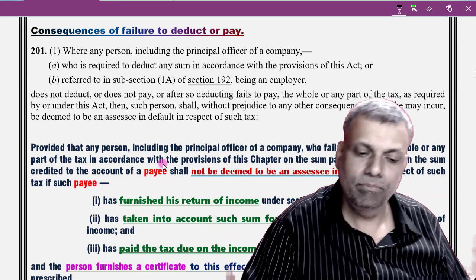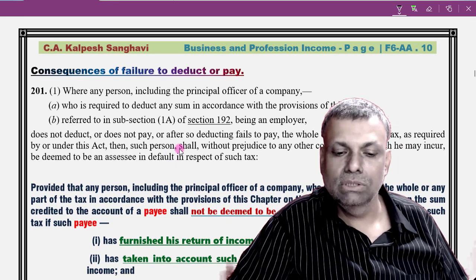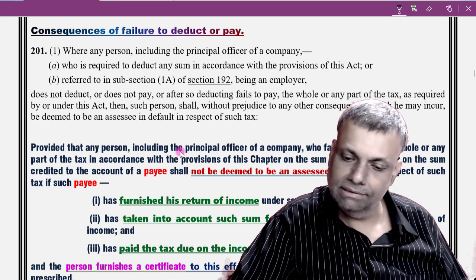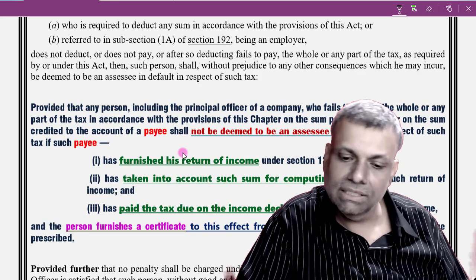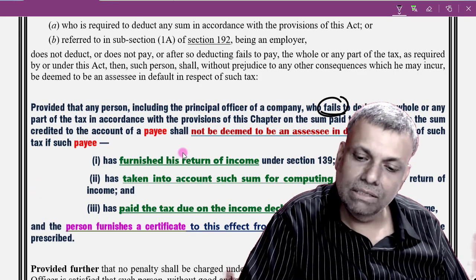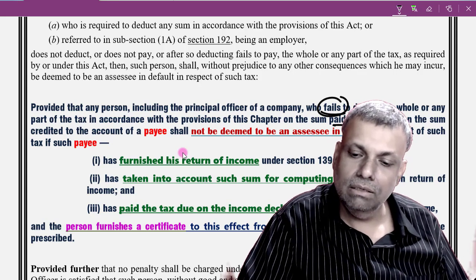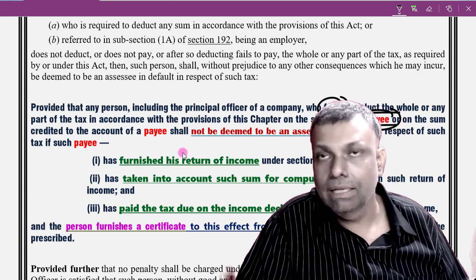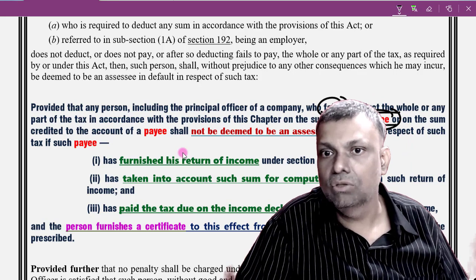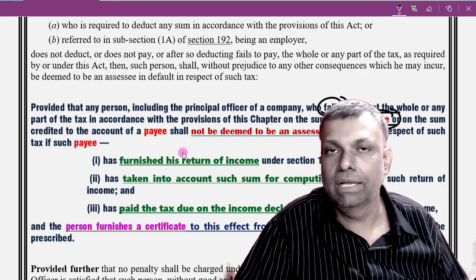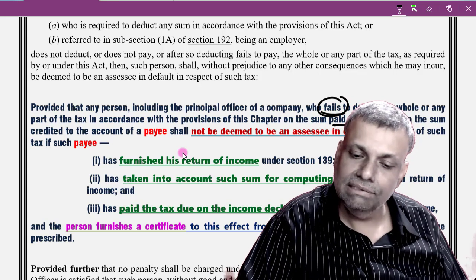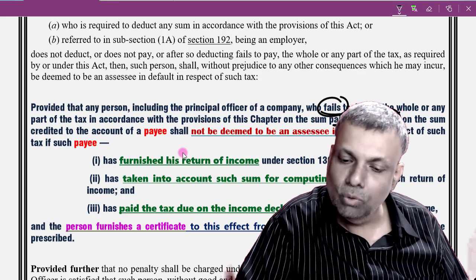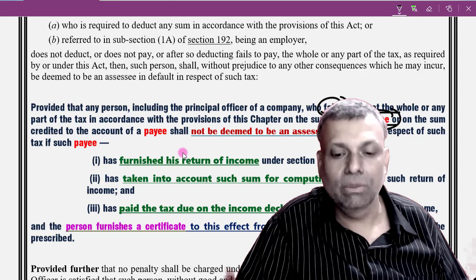Okay, section 201, consequence of failure to deduct the tax. Where a person fails to deduct the tax, but the monies have been paid by the payee, that means the payee is a very honest person. The payee has received the 100% money, but has already paid the taxes. So you have to prove that the sums are already paid by the payee.